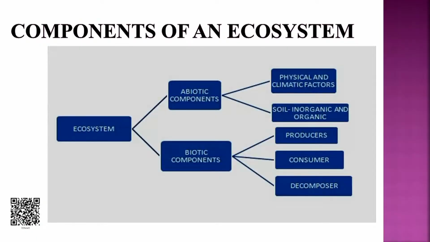Now we talk about the components of the ecosystem. As we already discussed, an ecosystem has abiotic component and biotic component. Abiotic component includes physical and climatic factors, soil, inorganic and organic substances, and biotic component includes producers, consumers and decomposers. We have just talked about different components of an ecosystem. Now we will talk about the components of a pond ecosystem. First we will talk about sunlight.